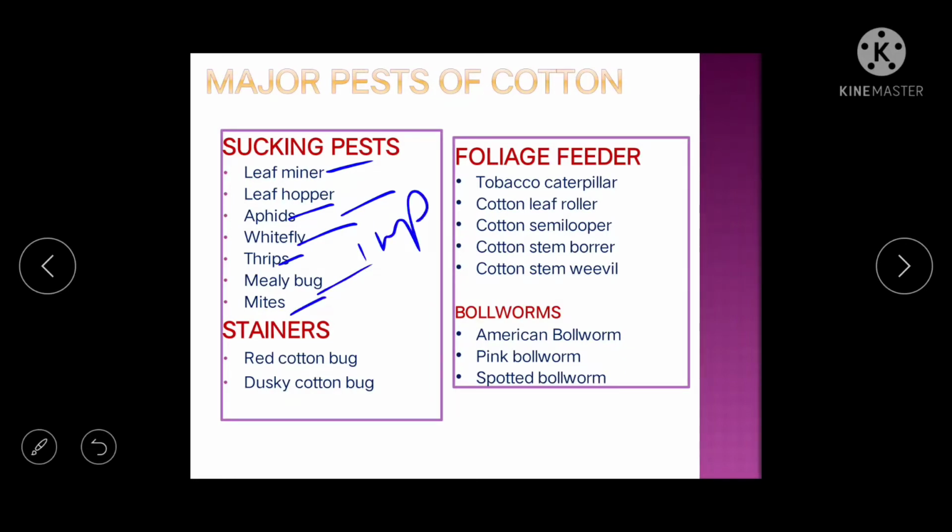Then stainer, cotton stainer, that means stainer means stain. What is the meaning of stain? Stain means दाग लगना, right? In Hindi it is दाग लग जाना. So कॉटन स्टेनर मीन्स कॉटन में जो दाग क्रिएट करते हैं, सो उसको कॉटन स्टेनर बोलते हैं.